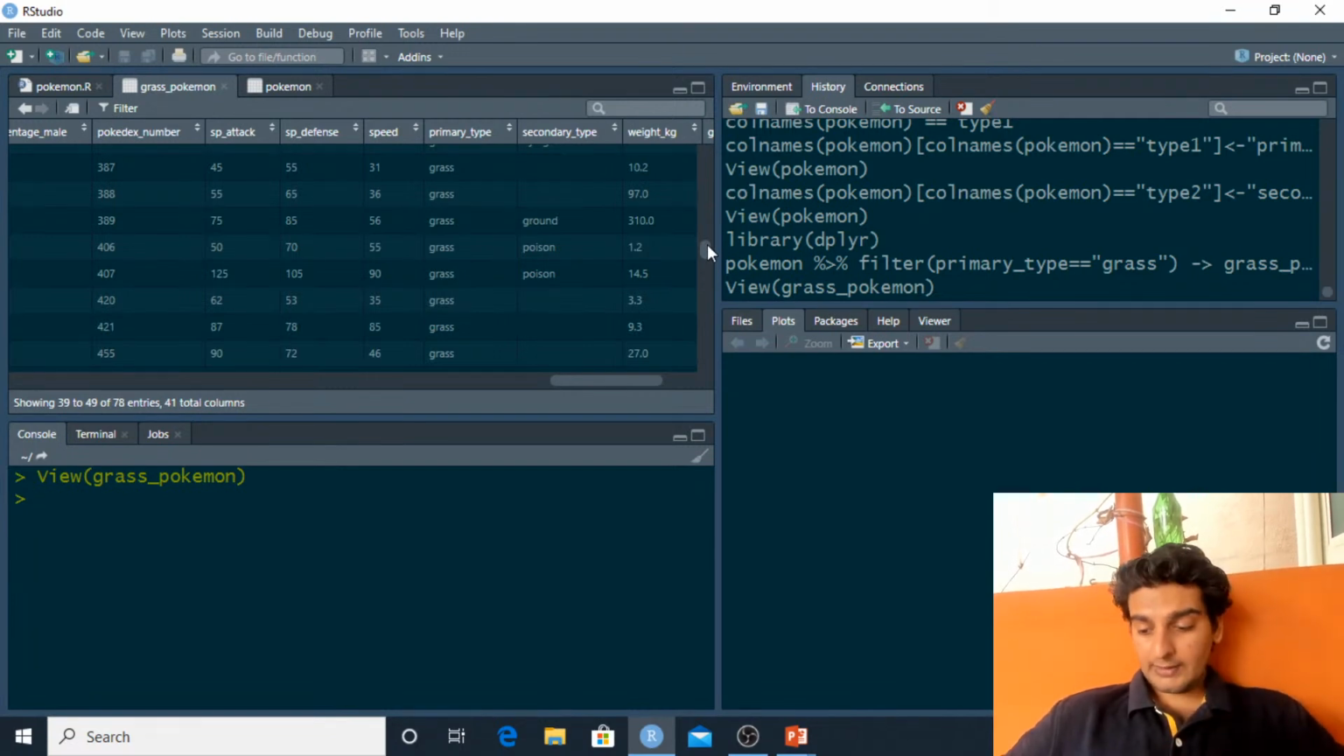Hemant is asking which models I am using for this demonstration. So we'll actually go ahead and use a linear regression algorithm later on in the session, and also we'll go ahead and build a decision tree.